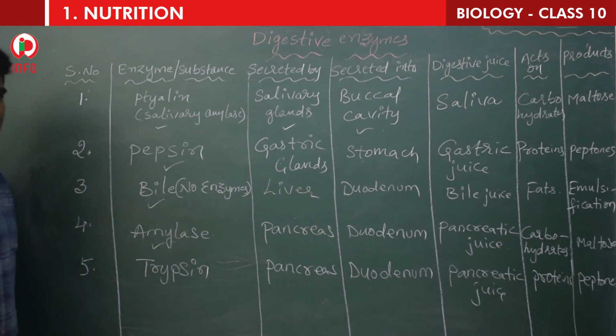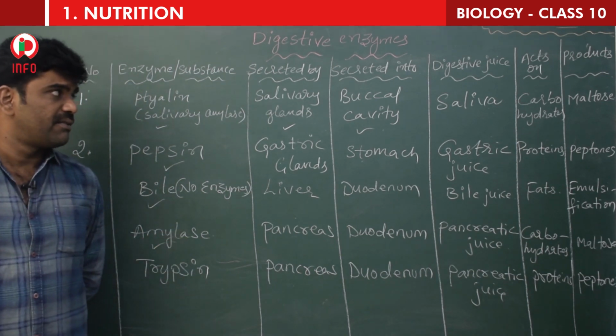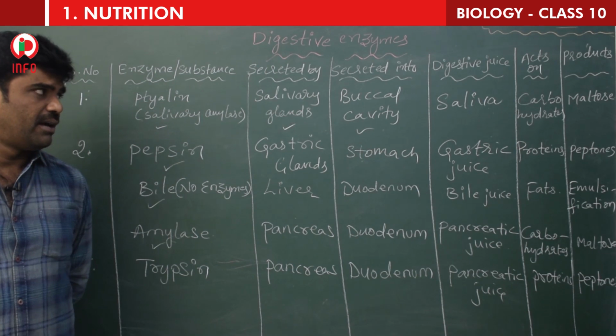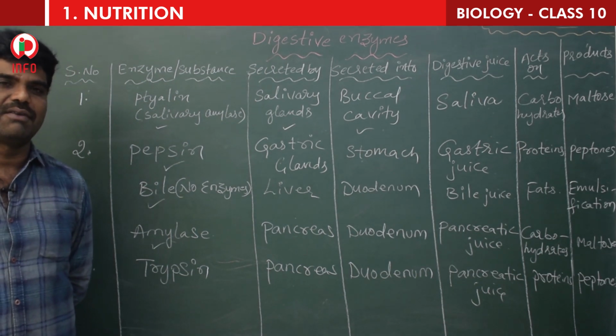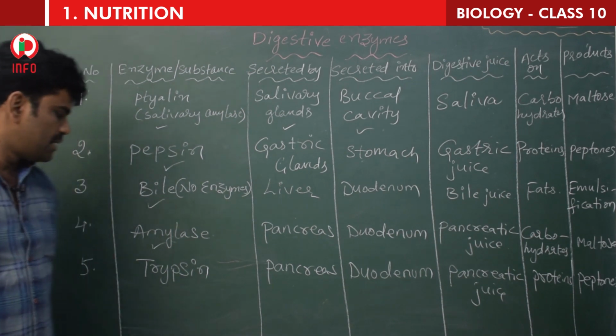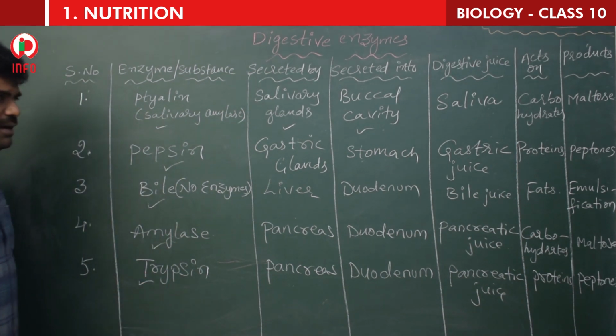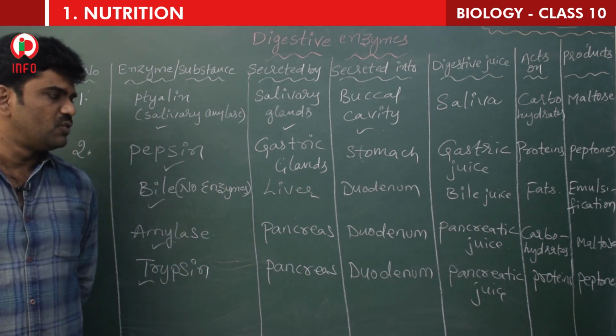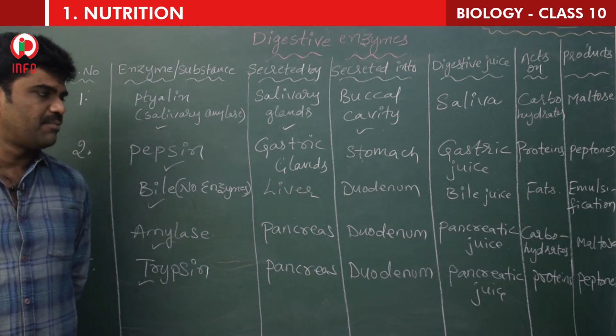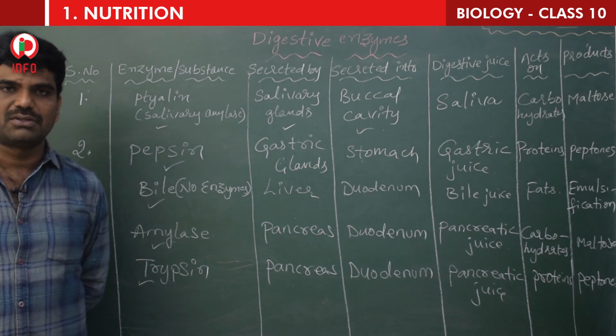Fourth one is amylase, released by pancreas, released into duodenum and juice is pancreatic juice. So amylase acts on carbohydrates, converts into maltose. Trypsin is the fifth one, secreted by pancreas, secreted into duodenum and the juice is pancreatic juice, acts on proteins, converts to peptones.